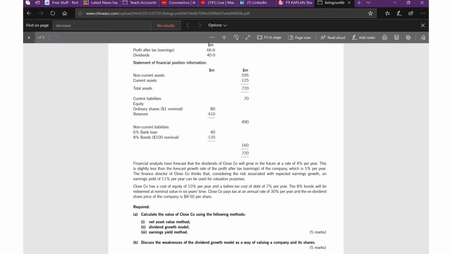They have given us the cost of equity as 10% per year, the before tax cost of debt as 7% per year. The 8% bonds will be redeemed at nominal value in 6 years' time, and the tax rate is 30% per year. The ex dividend share price of the company is 8.5 per share.